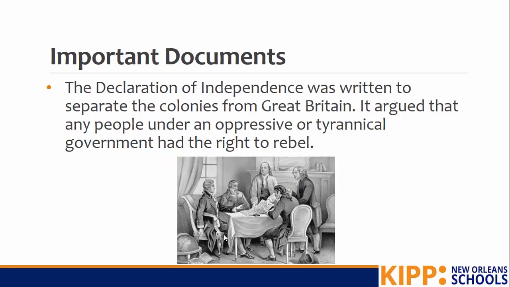During the Second Continental Congress, the Declaration of Independence was written, and this was written to separate the colonies from Great Britain. It argued that any people who are under an oppressive or tyrannical government have the right to rebel. So, what the colonists are saying with this document is Great Britain has been oppressing us, Great Britain has been tyrannical. Therefore, the American colonists have the right to overthrow them. They say anytime the government oppresses the people, it's no longer a government for the people.